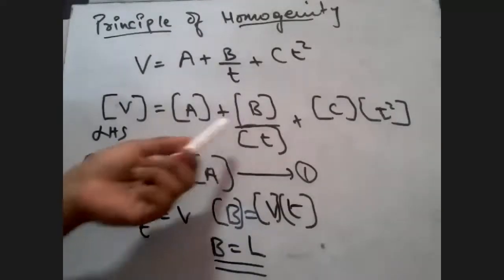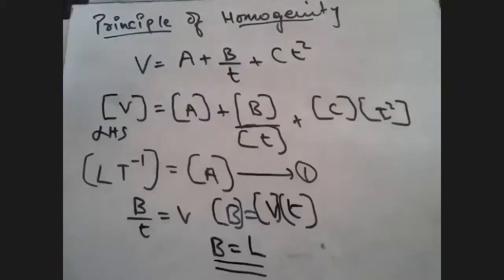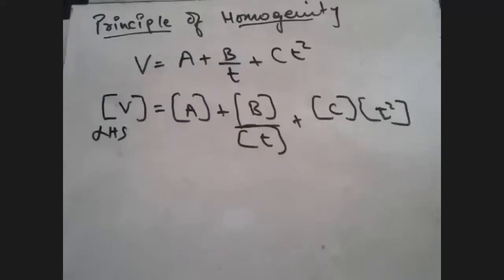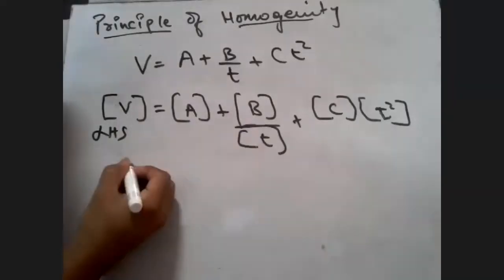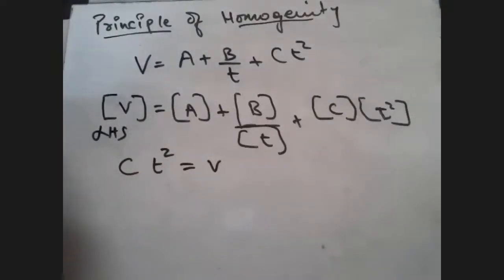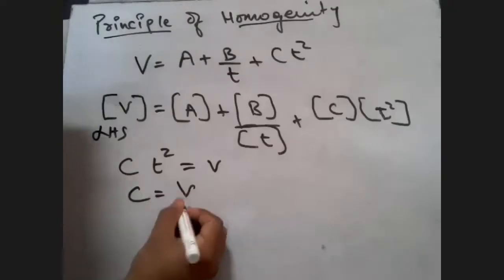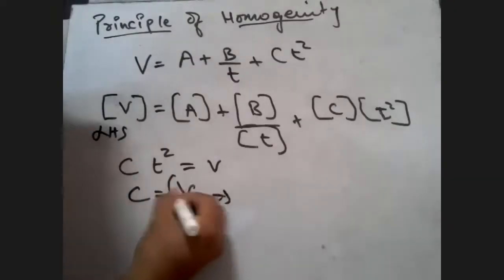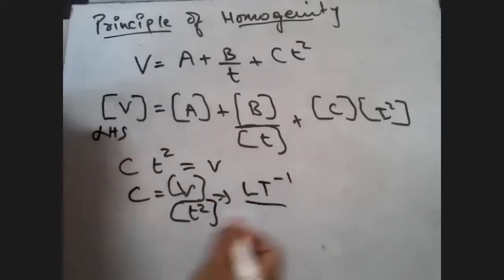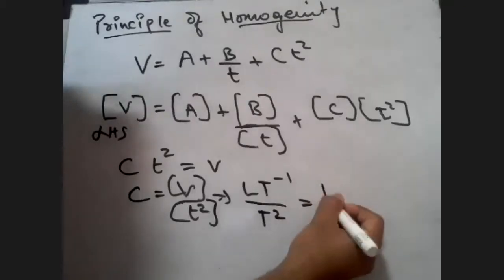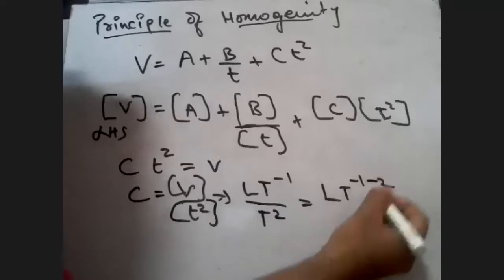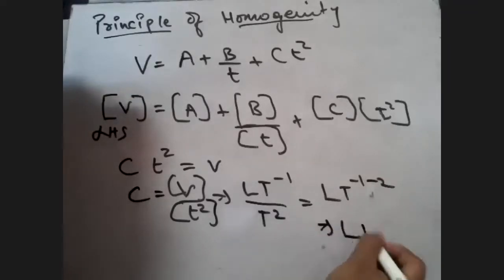Similarly, now you try to work out C also. Come on, every one of you. What are you getting, students? For C, you will get CT square equal to V. So C is equal to V upon T square. The dimension of V is LT raised to minus 1, upon T raised to 2. So LT raised to minus 1 minus 2, and you are going to get LT raised to minus 3.